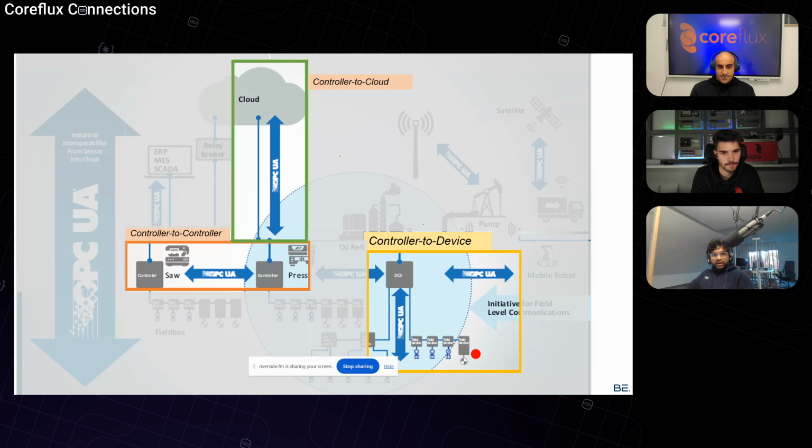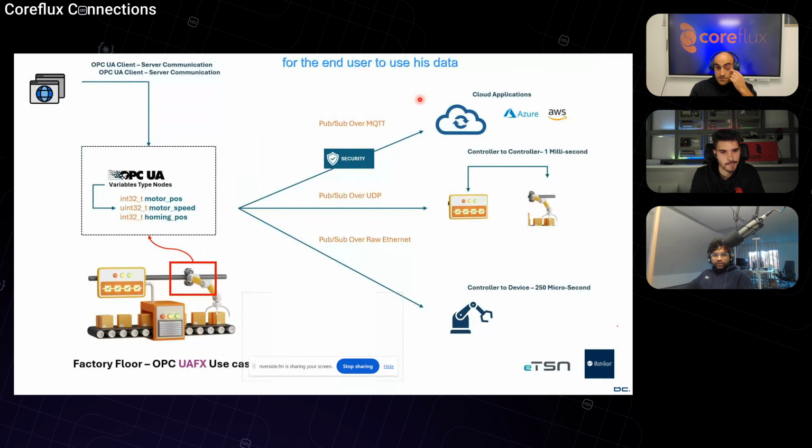Yeah, sure. Let me show you an exact slide that would make sense to us. Everybody knows that we need to create these variables: variable one, variable two, and variable three. Everybody is familiar with this path, using OPC UA as a client-server communication model. So what PubSub does is just pack these variables into a specific format. This specific format is what we saw in the JSON file. It's very simple.